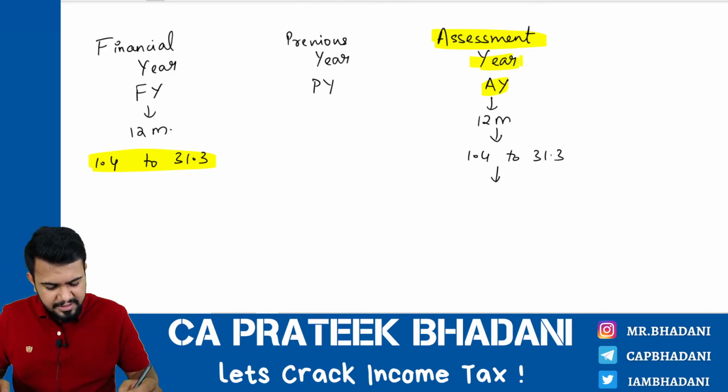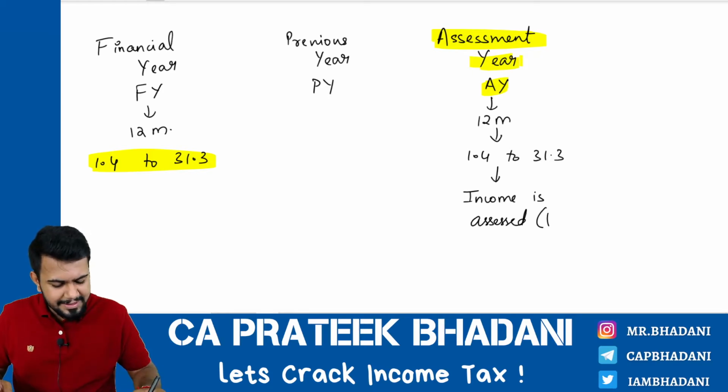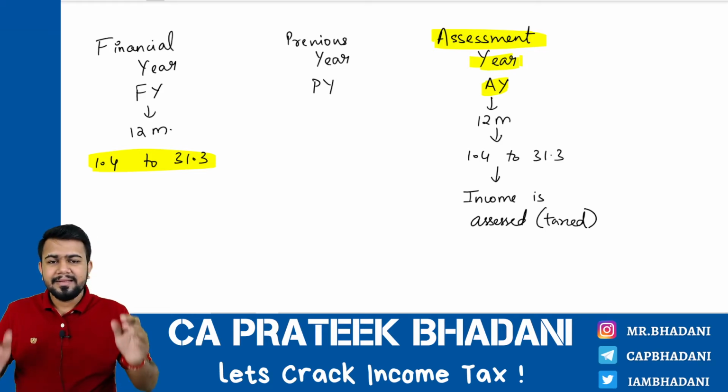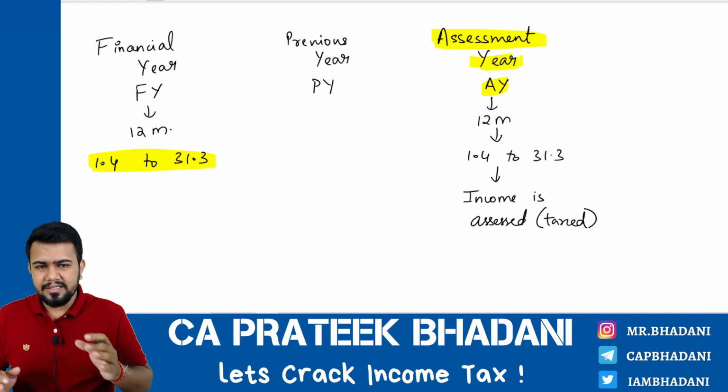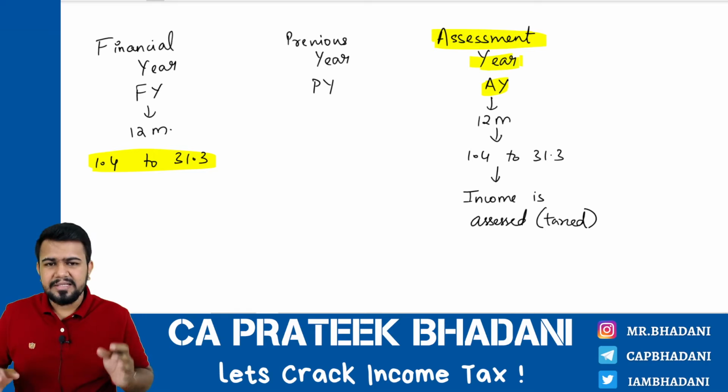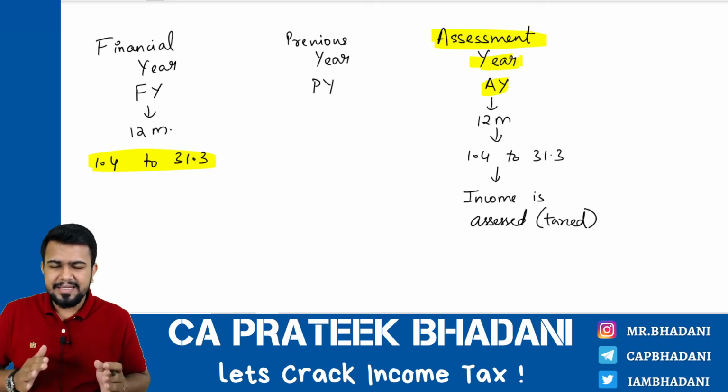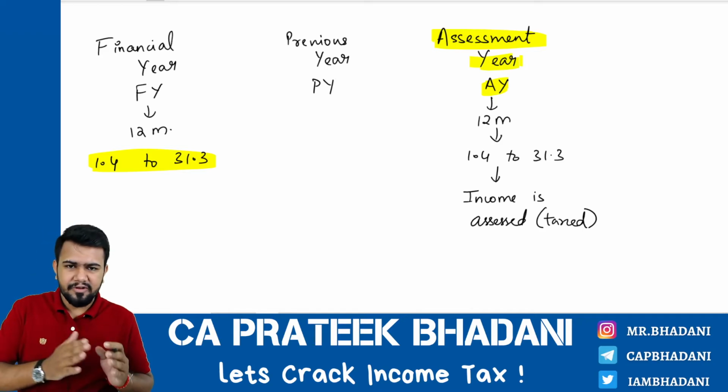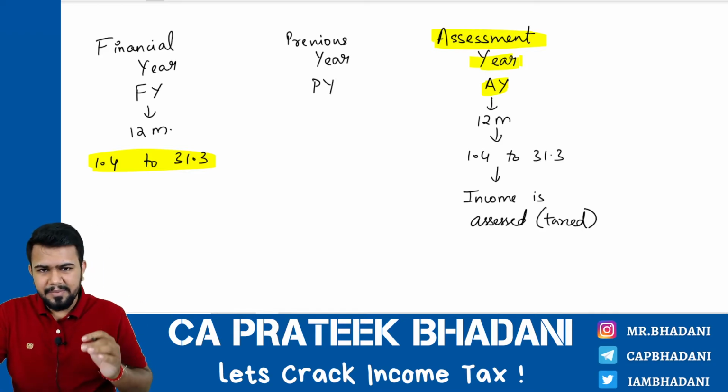Assessment year is a financial year in which the income is assessed, or the income is taxed. In simple language, the year in which the income is assessed or taxed is called the assessment year. So assessment year is a financial year starting from 1st of April till 31st of March. It is the year in which the income is taxed.